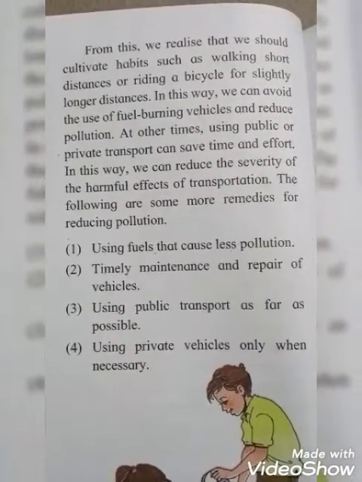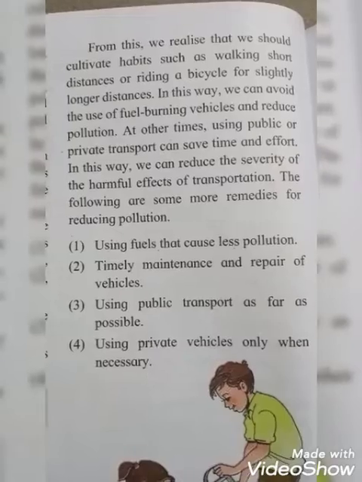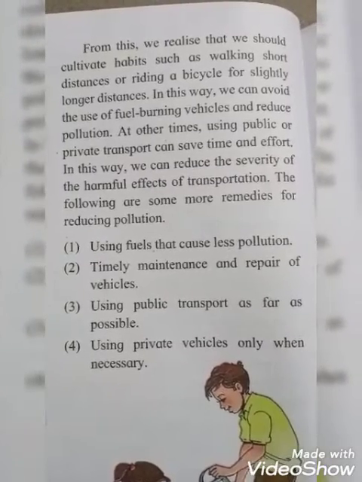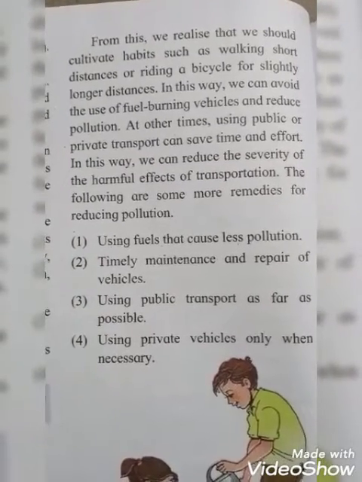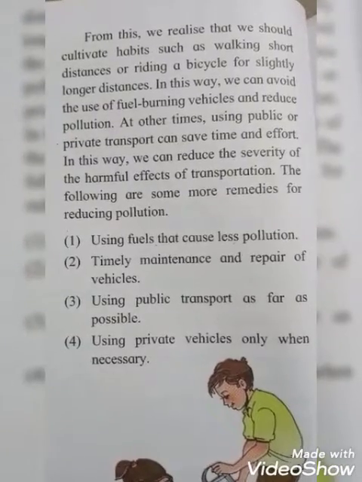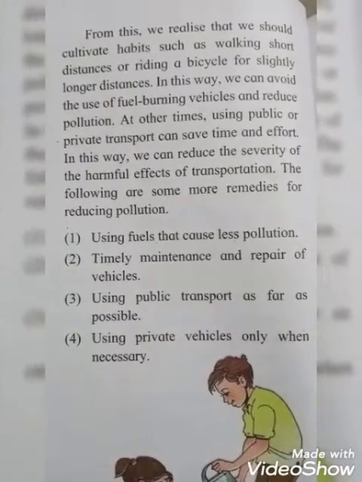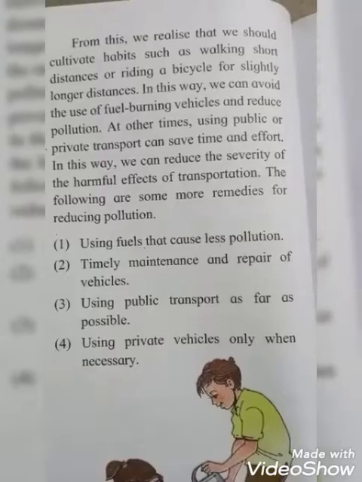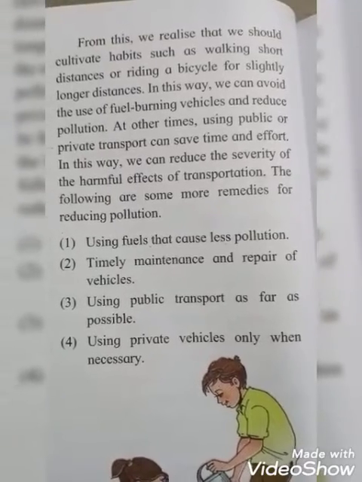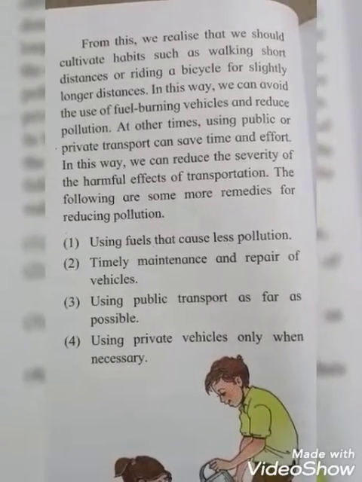Suppose you have to go a very short distance, you go by walking, and for some longer distance you go by riding a bicycle, okay. In this way we can avoid the use of fuel burning vehicles and reduce pollution.